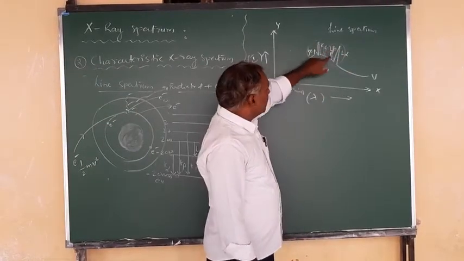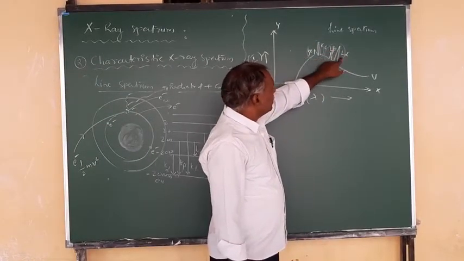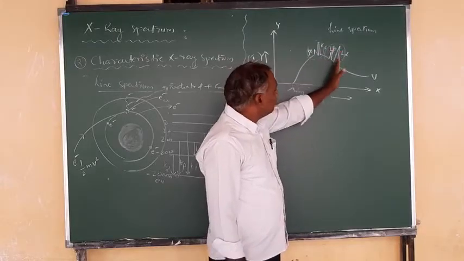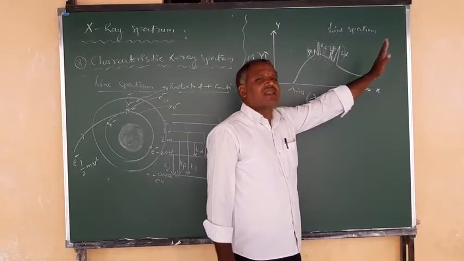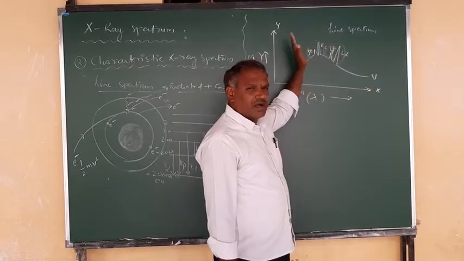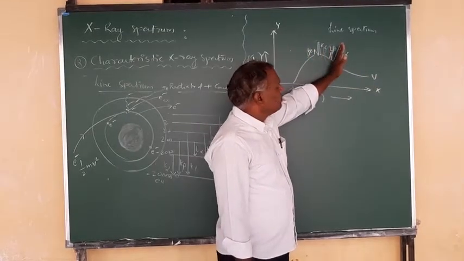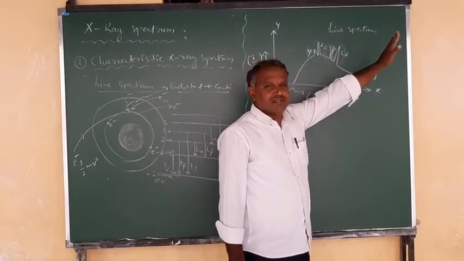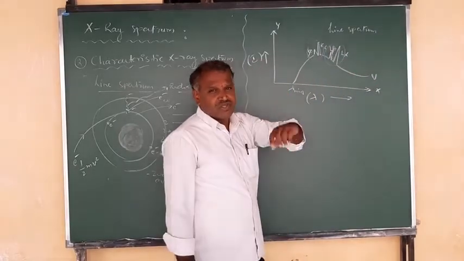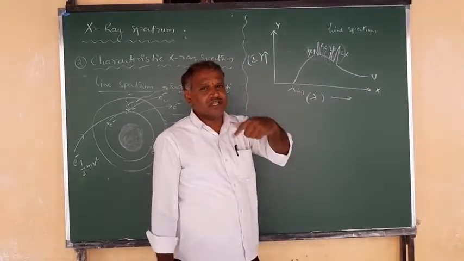So I have written here L alpha, L beta. This one is low energy, so the wavelength is more, so I drew it on the right side compared to the beta and gamma. Alpha lines will always be towards higher wavelengths because they have lower energies: energy is less, frequency is less, wavelength is high.